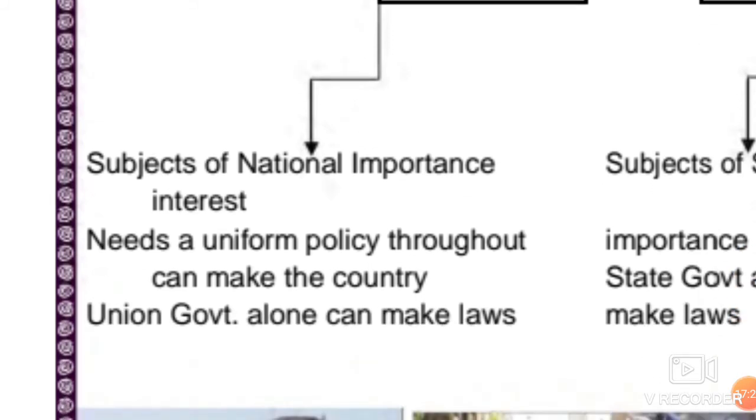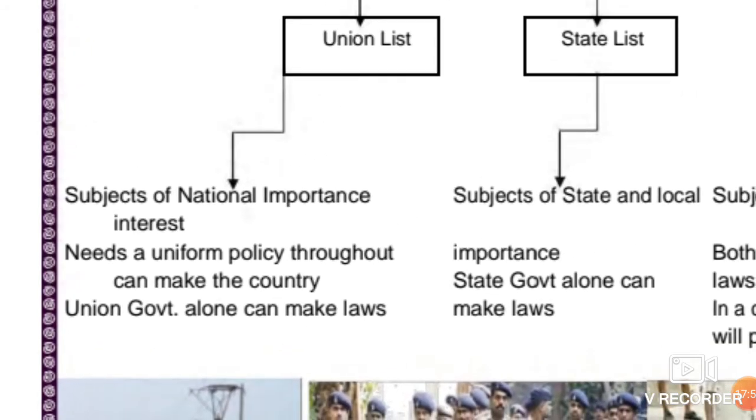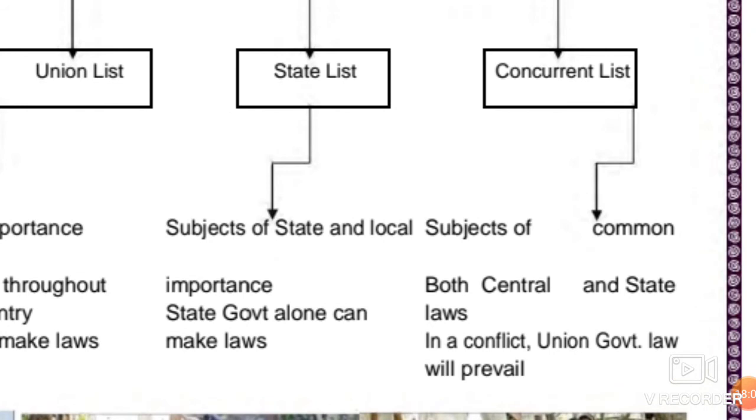Children, when I was naming all these topics, you would have realized that almost all of them have one very unique feature: laws regarding all these issues remain the same throughout the nation. Might it be Kashmir, Kerala, Gujarat, Assam, or any area, these are issues of national importance, and laws regarding them remain the same throughout the nation. Clear? So such topics of national importance have been put under the union list, which carries around 97 to 99 subjects. Now we move to the second category of list, that is the state list.